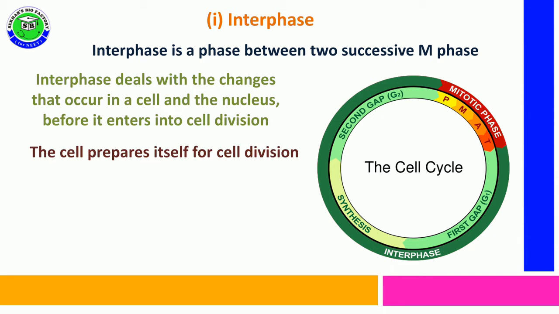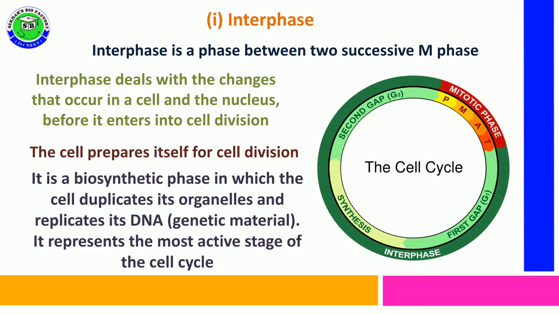During this interphase, the cell prepares itself to perform the next division. This interphase is also referred to as biosynthetic phase because in this phase the cell duplicates various cell organelles along with the DNA present inside the nucleus, and this phase is the most active stage of the cell cycle.